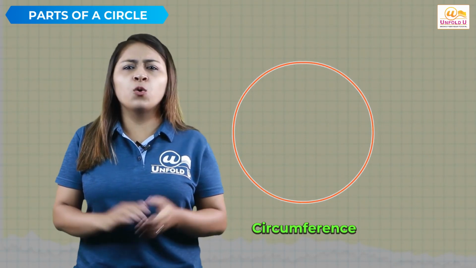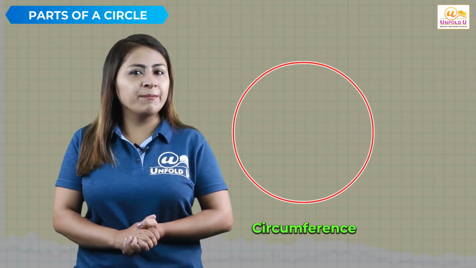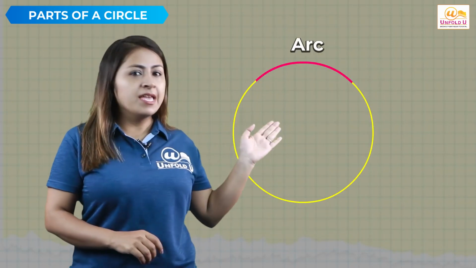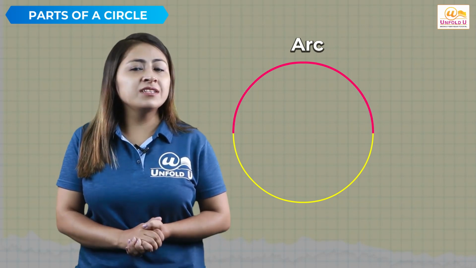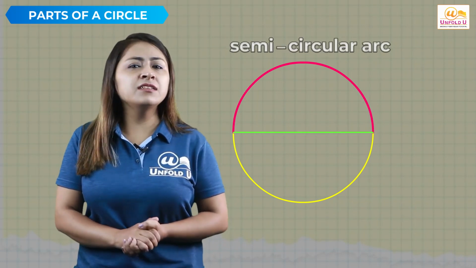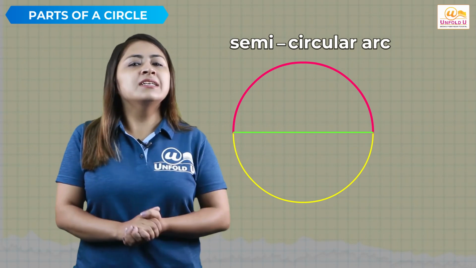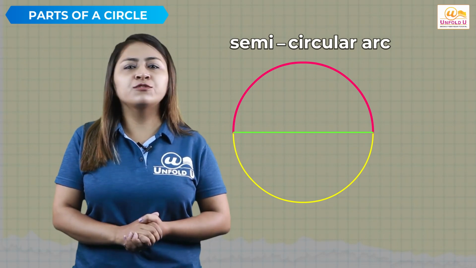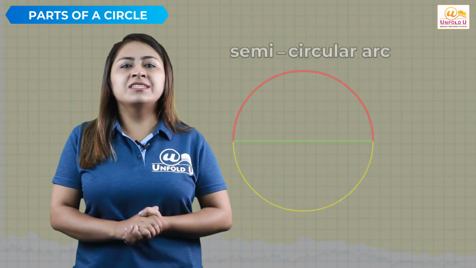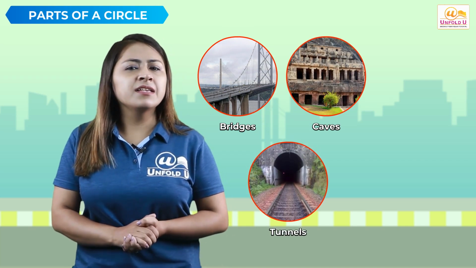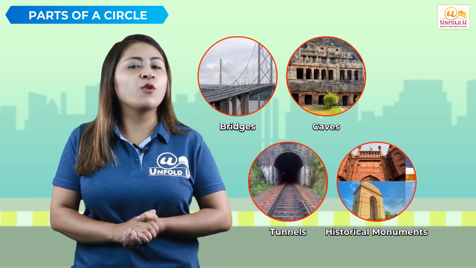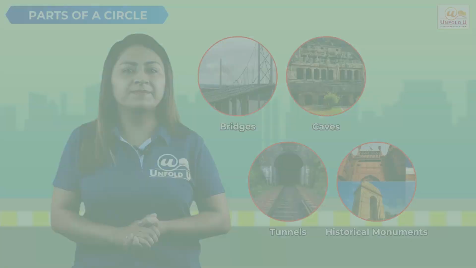Take any part of this circumference, whether small or big, that is called an arc. If this arc is such that it touches those points of the circle from where we can draw a diameter, then it is called a semicircular arc. Semicircular arcs are quite famous from the architectural point of view. In our day to day life we see many architectures with semicircular arcs, like the bridges, caves, tunnels and most of the historical monuments of our country are of these shapes.